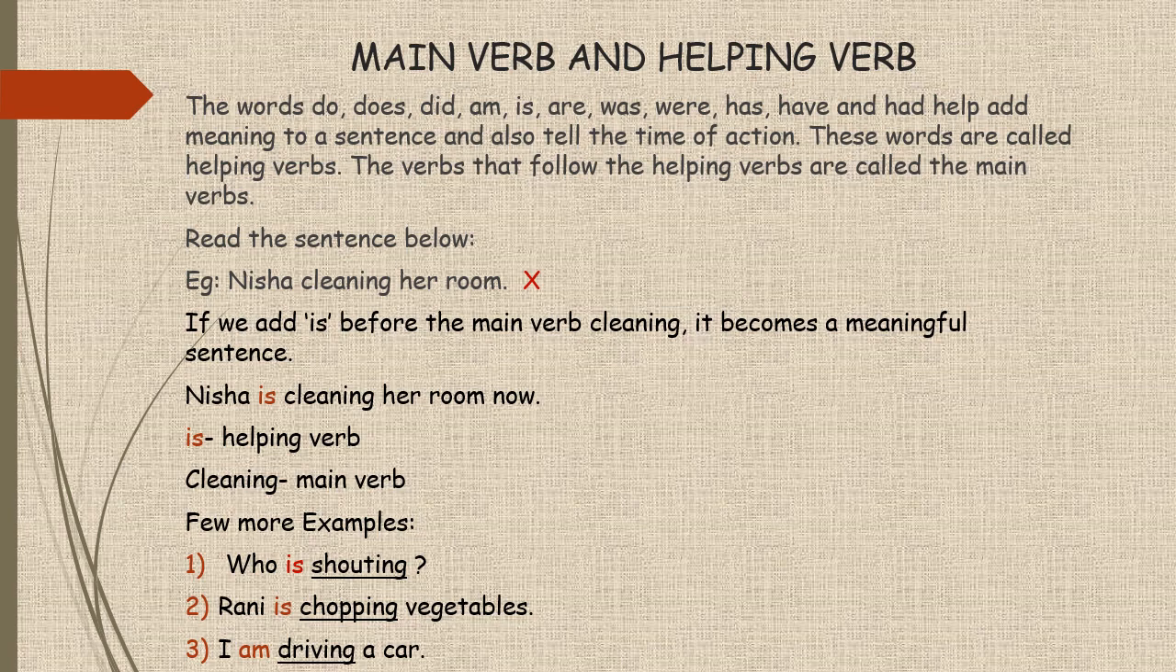Few more examples. Who is shouting? Ronnie is chopping vegetables. I am driving a car. Is and am are helping verbs. Chopping, shouting, driving are main verbs. Verbs that help us to express ourselves appropriately in a sentence by combining themselves with the main verbs are called helping verbs. They also show the time of action.